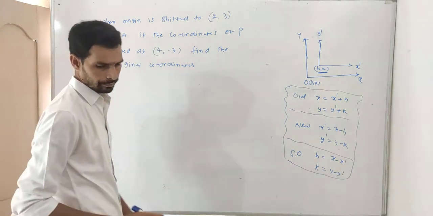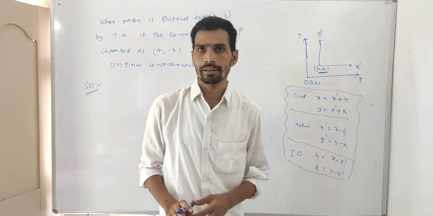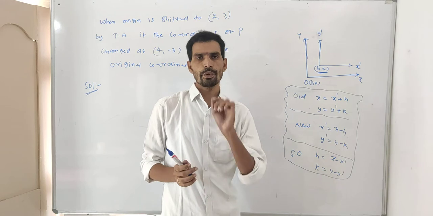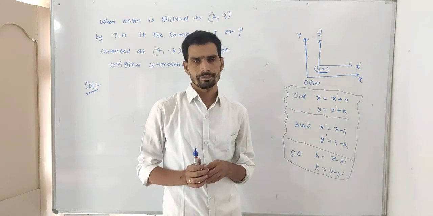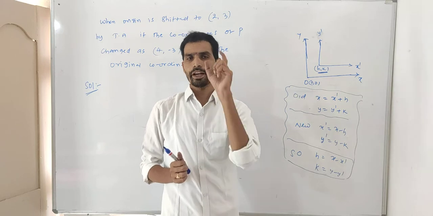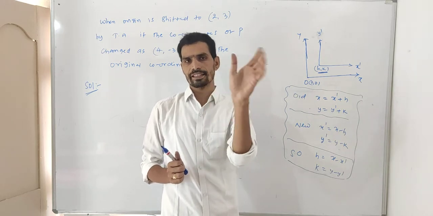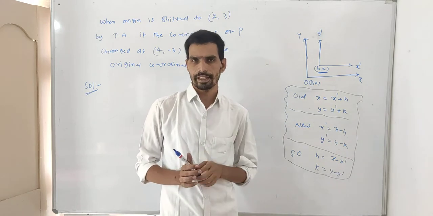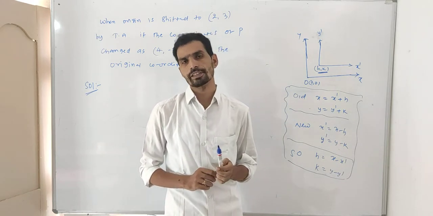Listen carefully. Once again I will repeat my words. Old means x, y. New means x dash, y dash. Shifted origin means h, k. Find original, and old means x, y. Find new or transformed, which means x dash, y dash. Find shifted origin, which means h, k.